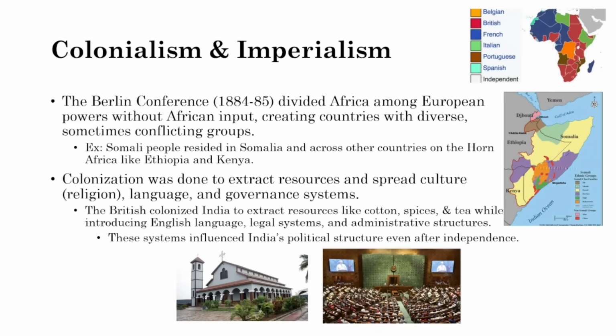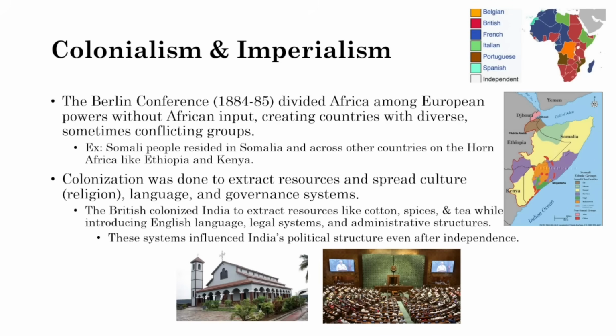For example, when the British colonized India, they were there to extract resources like tea and cotton and a variety of different spices, because colonization always had to do with spices. But they also introduced English culture, like the language, and their legal systems, as well as governmental structures.